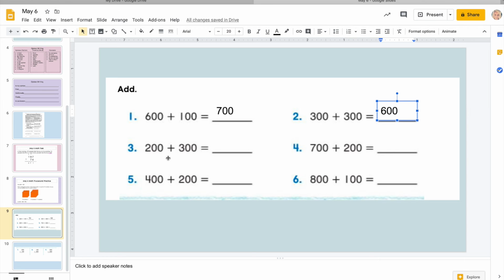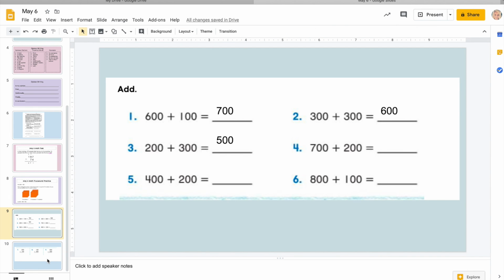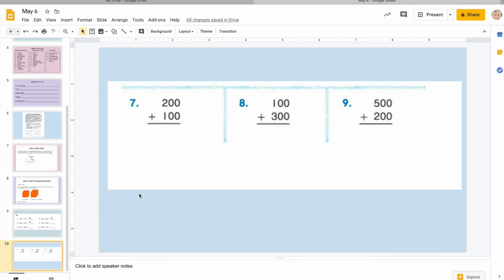Okay, we're going to try one more together, and I'm going to let you try a few on your own. So number 3, we have 200 plus 300. Again, focusing on the place value and only that one spot, which is the hundreds. And we have 2 plus 3, so if you have 2 of something and you add 3 more, we have 5. So we know that 200 plus 300 is 500. Go ahead and try 4, 5, and 6 on your own. If you have any questions, let me know. And we're going to move on to our last little bit of math.